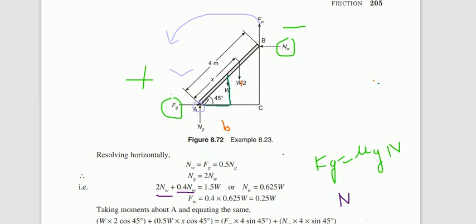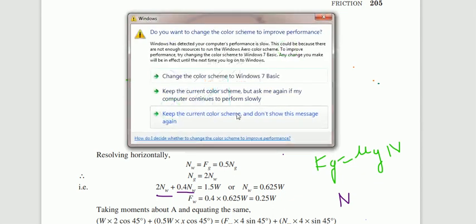Now it will become one triangle because we need the W perpendicular distance. W is a force, its perpendicular distance is this one. W by 2 is the force, perpendicular distance becomes this one. So in order to find out that perpendicular distance, I am considering the triangle here. In the small triangle, this is A, that is the perpendicular distance. A is nothing but the adjacent side. So therefore cos theta is equal to adjacent by hypotenuse, and the hypotenuse is 2 meter here. So therefore A is equal to 2 into cos 45.